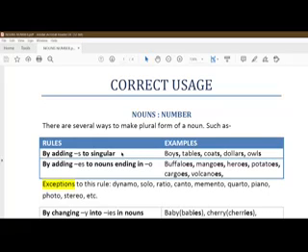Now here another rule is associated, that is adding es to the nouns ending in o. If that particular word ends with o, and remember one more thing, if that o is preceded by a consonant, then only we have to add es in order to turn it into a plural form. Here it is written buffaloes.